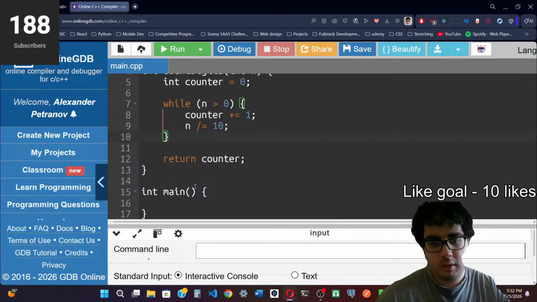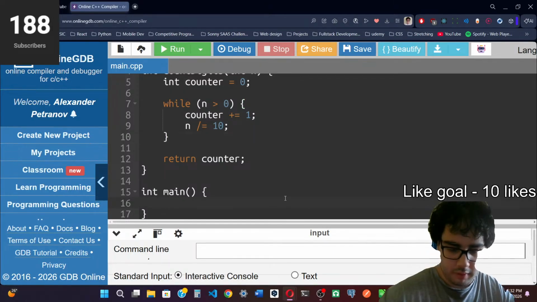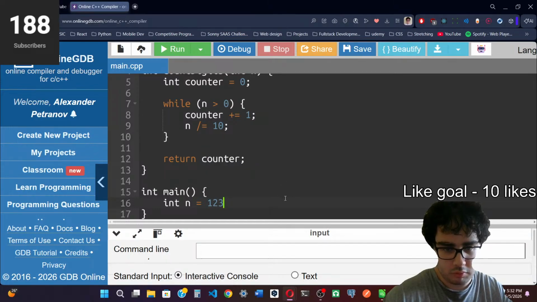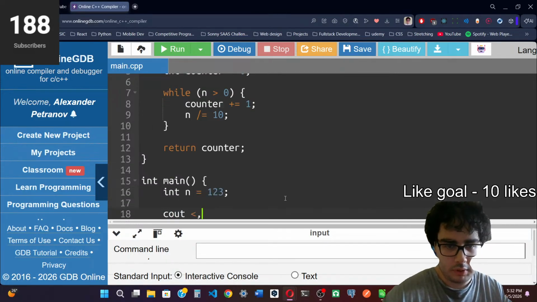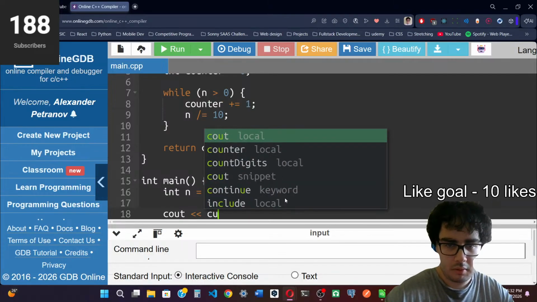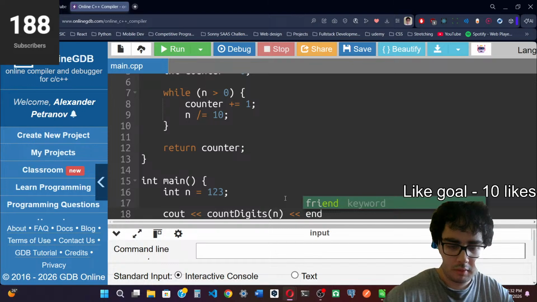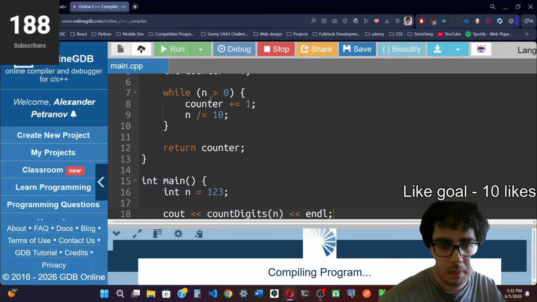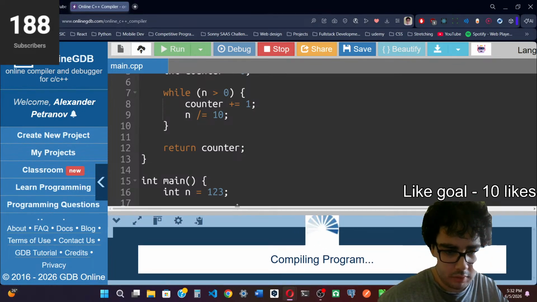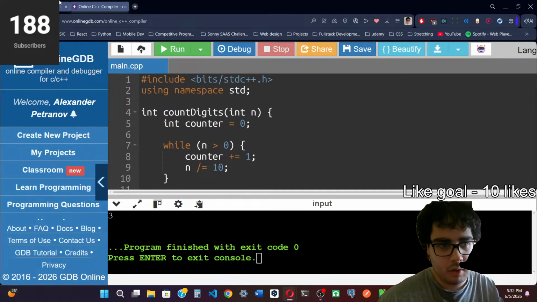We're going to look at an example. Let's say n is 123, and we should get 3. Okay, we do get 3.